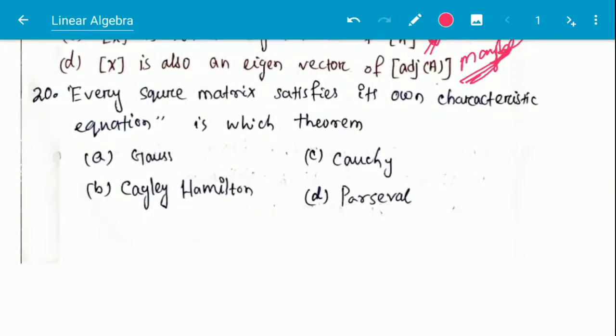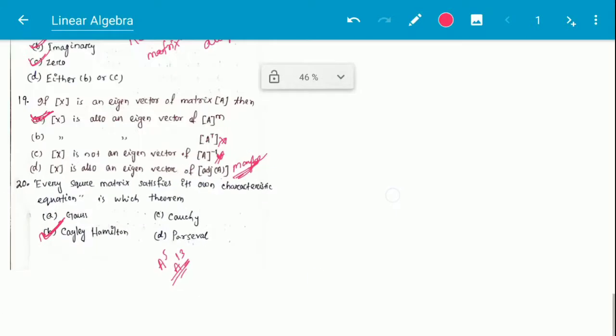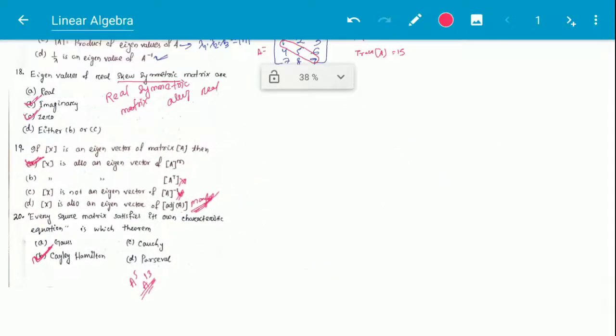Next question, question number 20, and this is the last question. Every square matrix satisfies its own characteristic equation. Which theorem is this? This is the Cayley-Hamilton theorem. By using the Cayley-Hamilton theorem, we can find out, suppose A to the power 5, A to the power 13, this type of thing we can calculate. These are generally descriptive questions, not multiple choice or 1 mark questions.